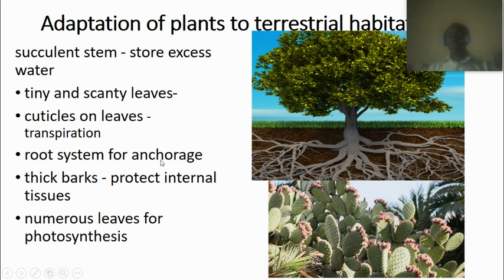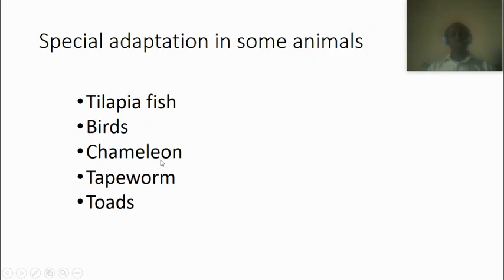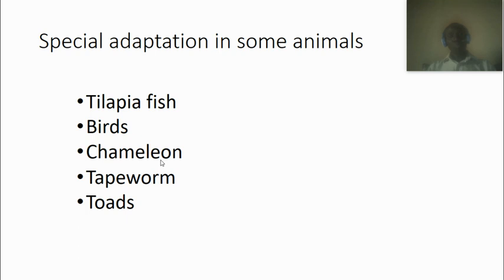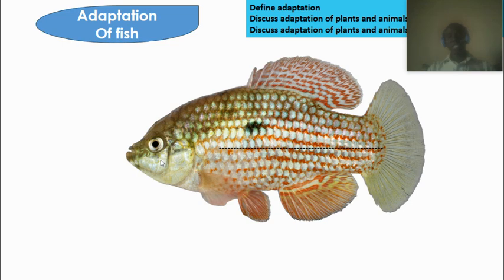So they have special adaptations or special features that can help them to live in the particular environment where they are living. But we're going to look at some animals that have special features on their body that can help them to survive in a particular place where they are. So first of all, we're going to look at the tilapia fish. Now, this is a diagram of a tilapia fish. Tilapia fish live in water.